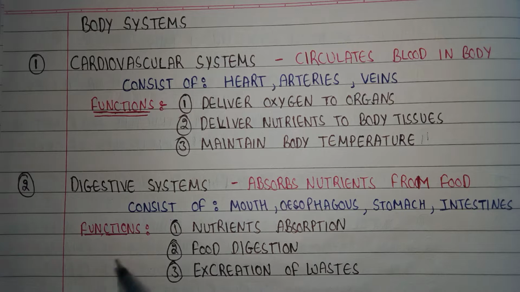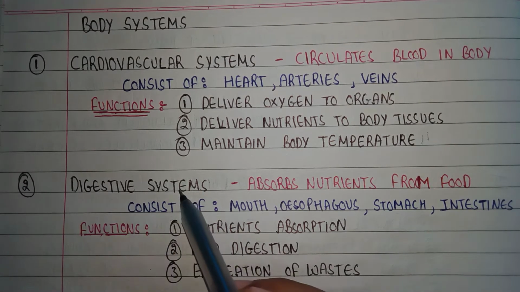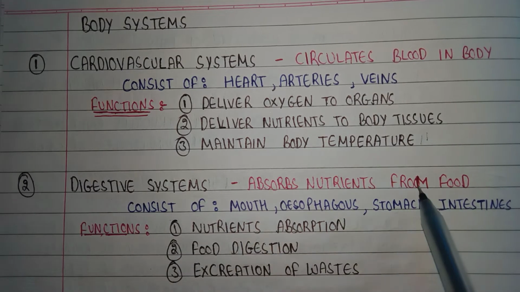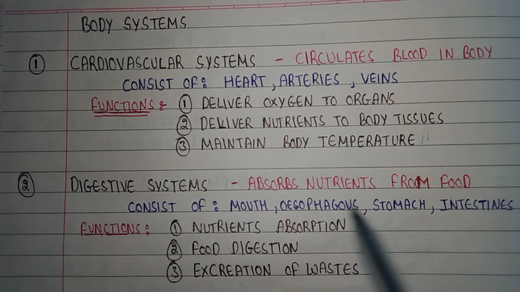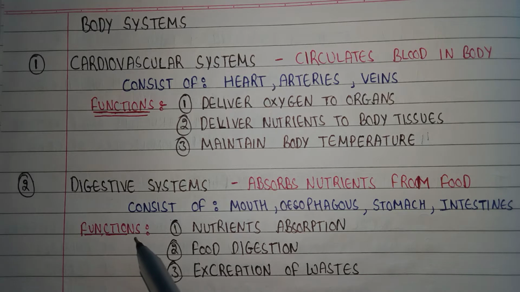The second main body system is the digestive system. The digestive system helps in digestion. It helps to absorb nutrients from food. It consists of mouth, esophagus, stomach and intestine. Now the functions of the digestive system are nutrient absorption, food digestion and third, excretion of waste.